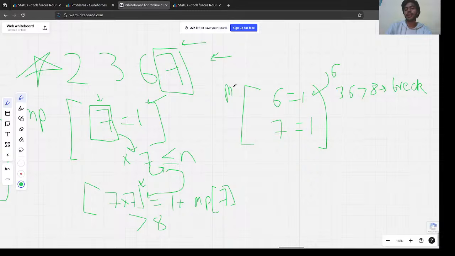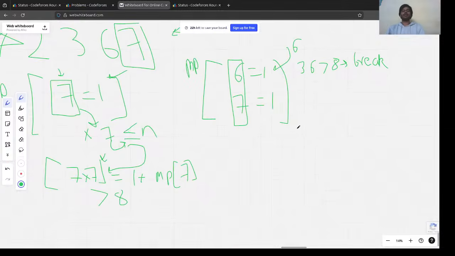Why map, or set? Why map? Because it sorts on the basis of the key, right? So that's how we go here. Now from here, what's the next element? It's 3. So again we push 3 here, and 6 and 7 remain intact.